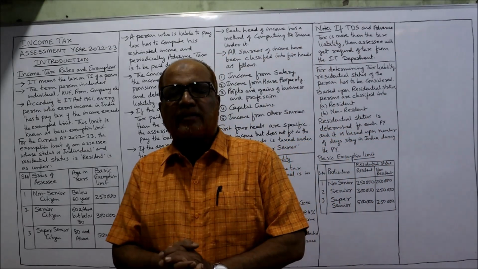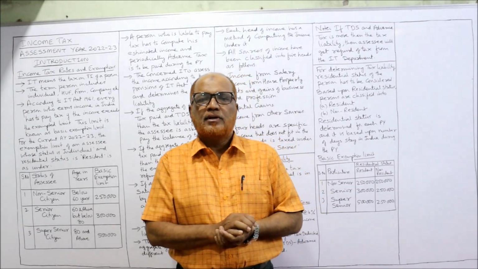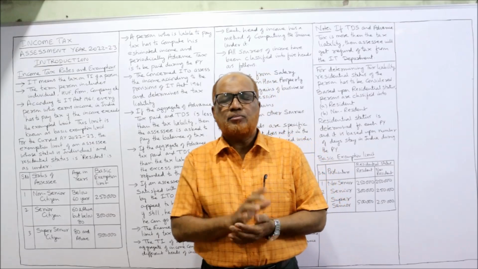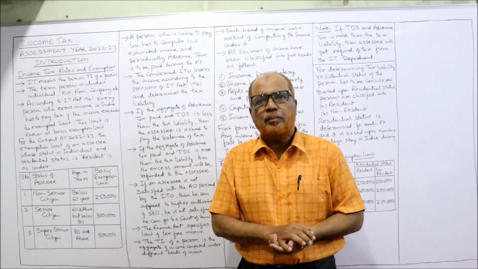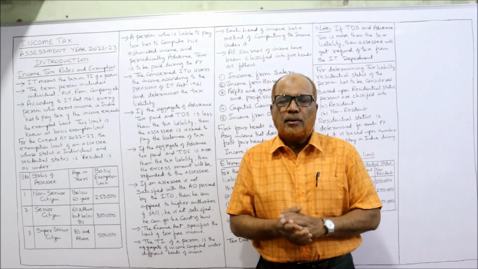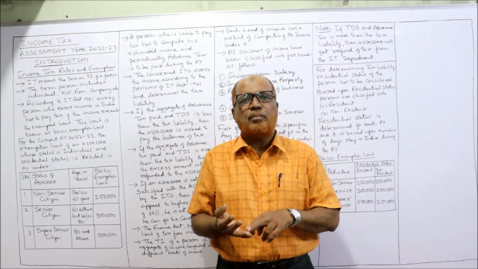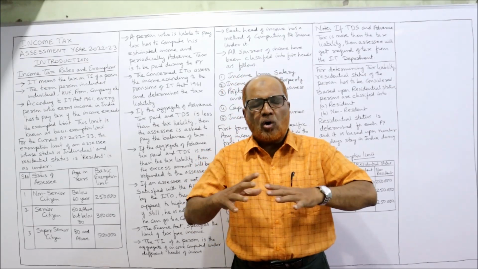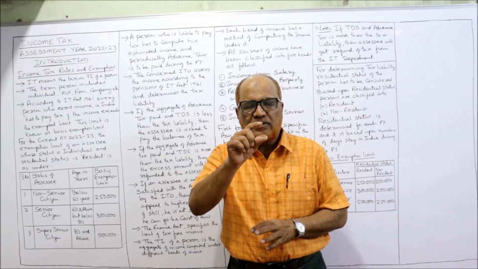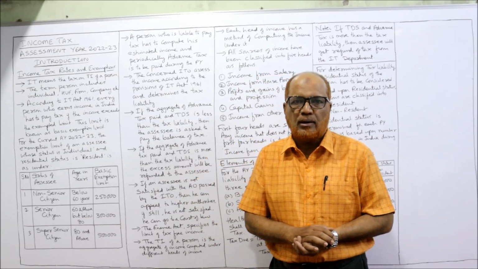Now see here, income tax. Income tax is a tax on the income of the people. So when a person's income exceeds the basic exemption limit, the person is liable to pay tax. And every person does not mean only individual. Person includes individual, HUF, partnership firm, joint stock company, association of persons, artificial body. All these are the persons. So every person has to pay the tax if during the previous year, the income is more than the basic exemption limit.